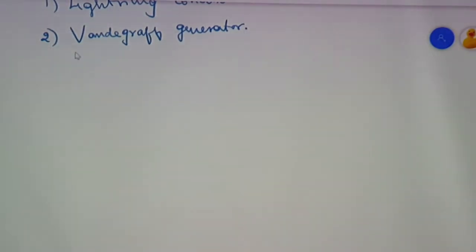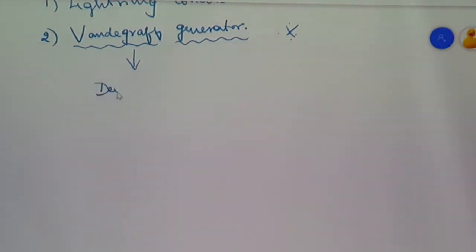The next example is a generator known as the Van de Graaff generator, a 5-mark question and a repeatedly asked important question. What is this Van de Graaff generator?